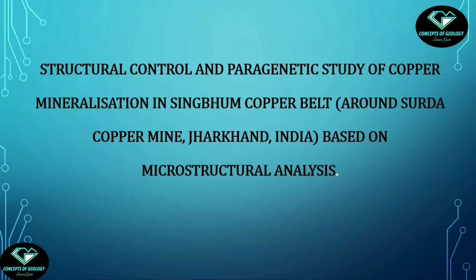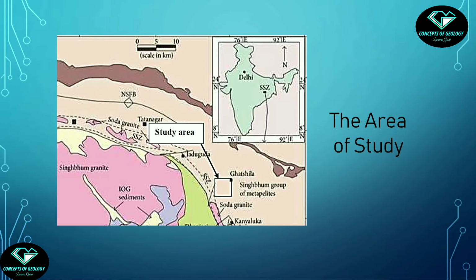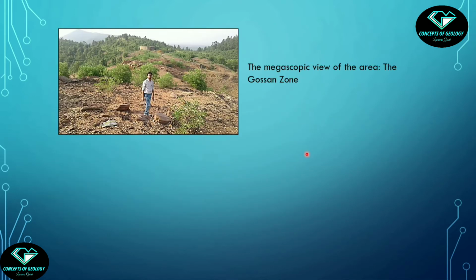We will investigate the control on mineralization through microstructural analysis and then we will establish the paragenesis. This is the study area on the map. It is under the North Singhbhum orogen and comes under the Singhbhum craton. Now the megascopic view of the area. We know very well megascopic view means the panoramic view or the field view.